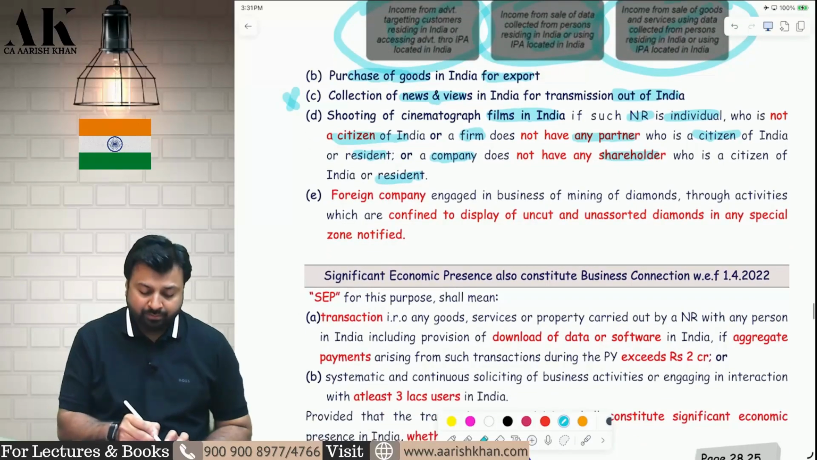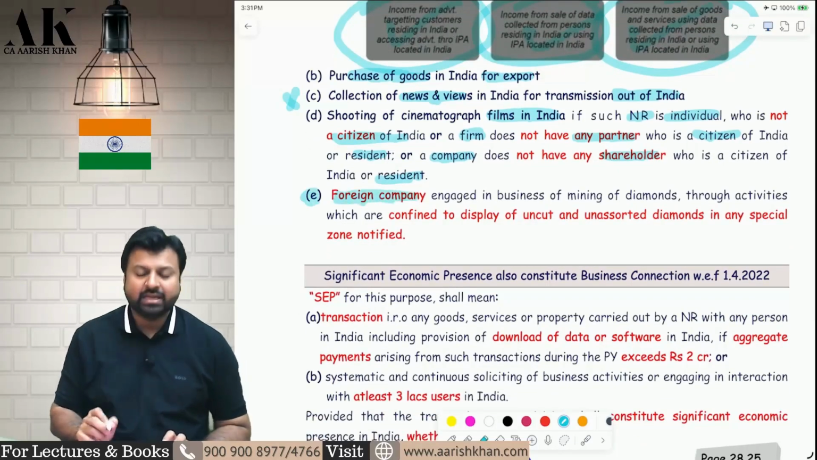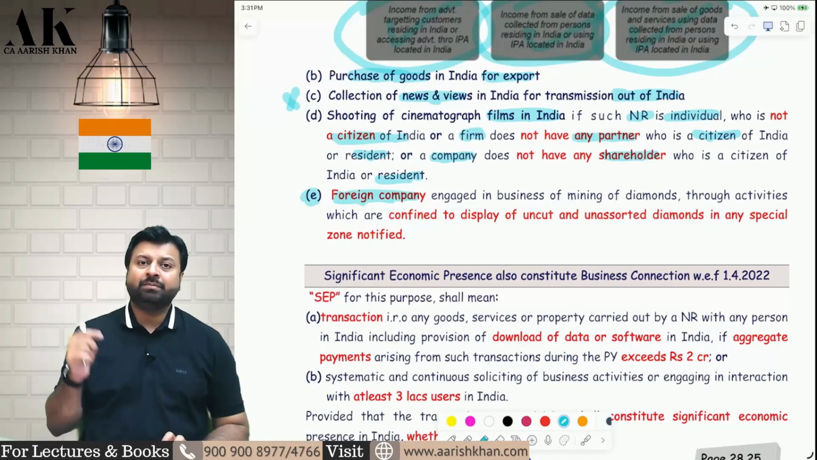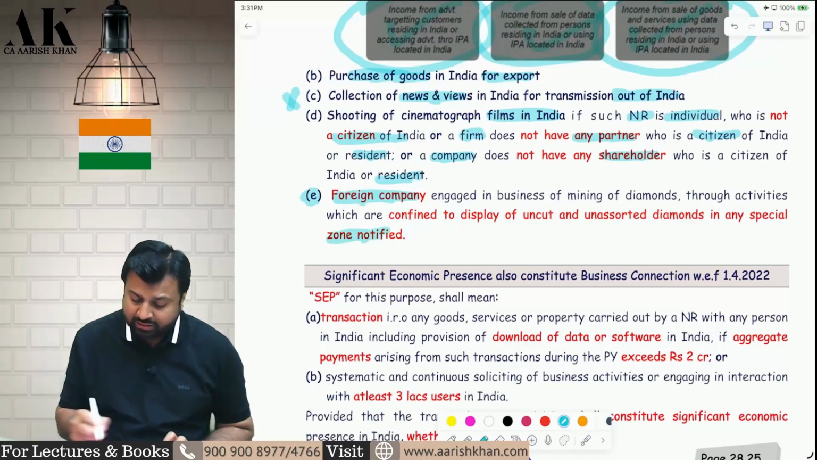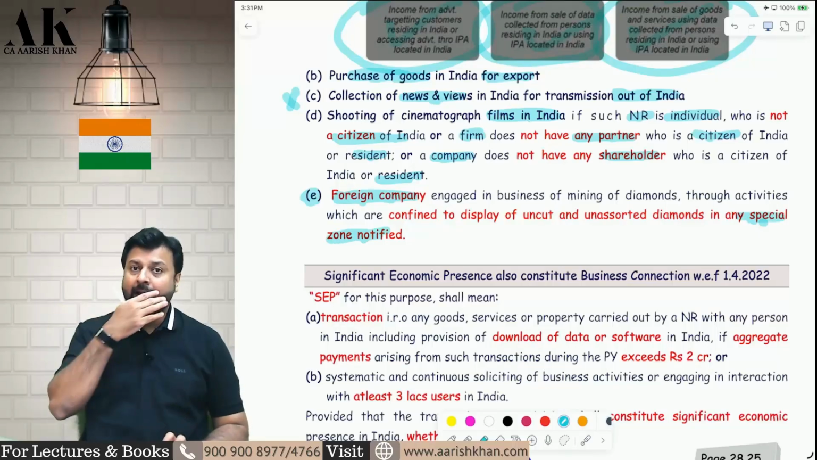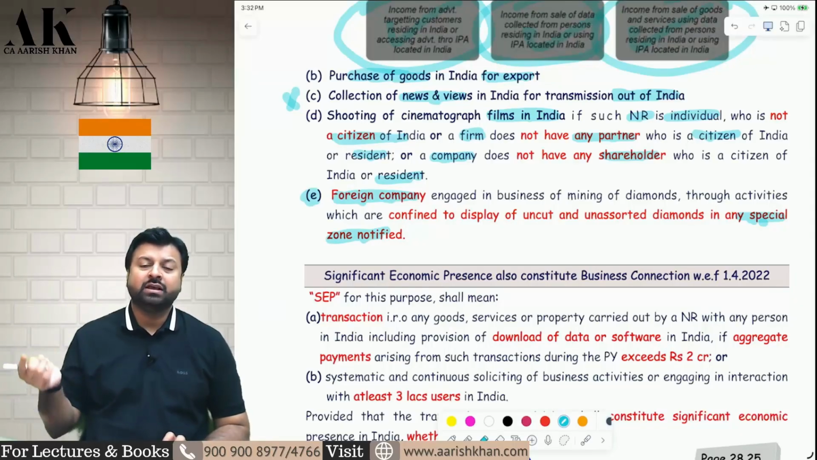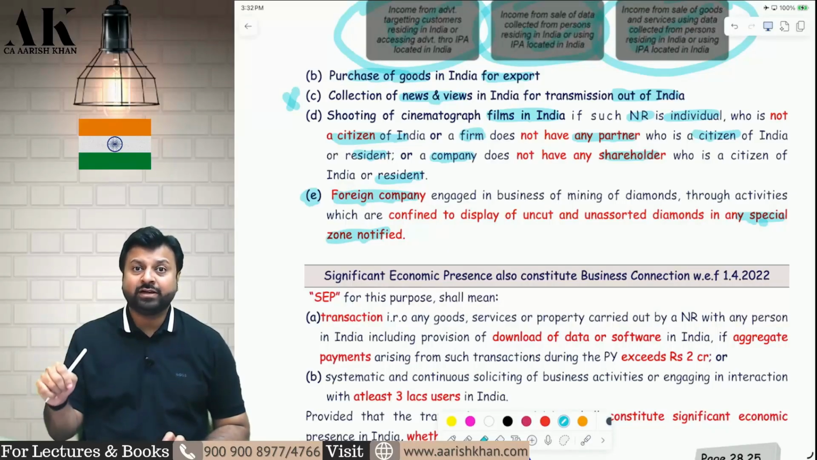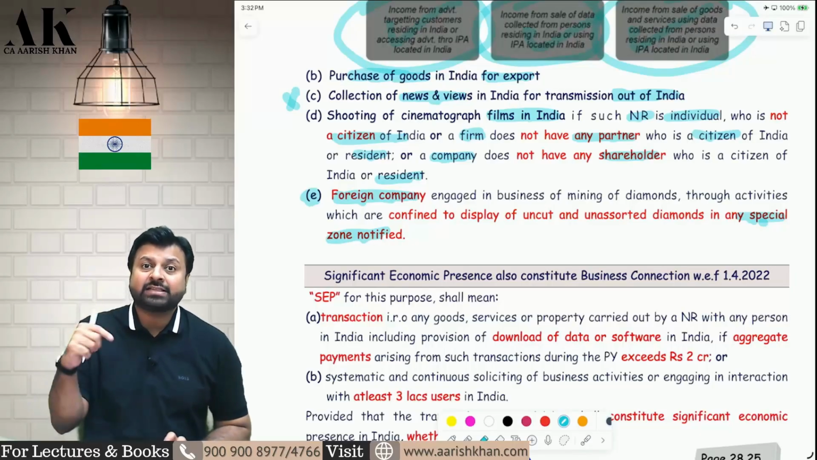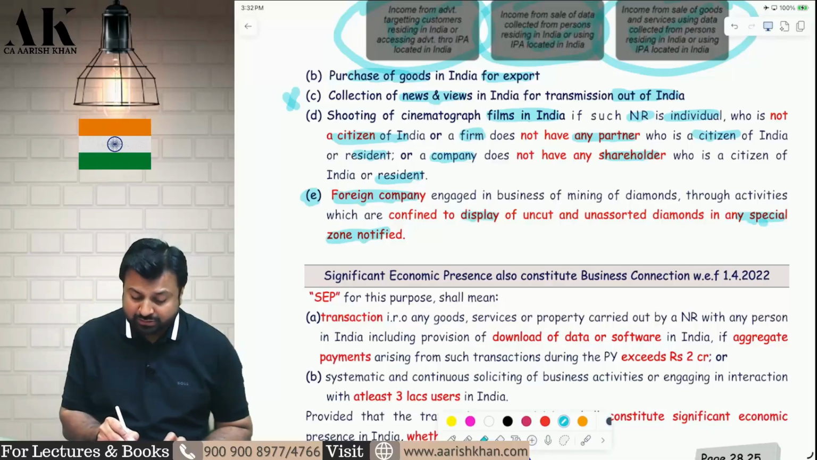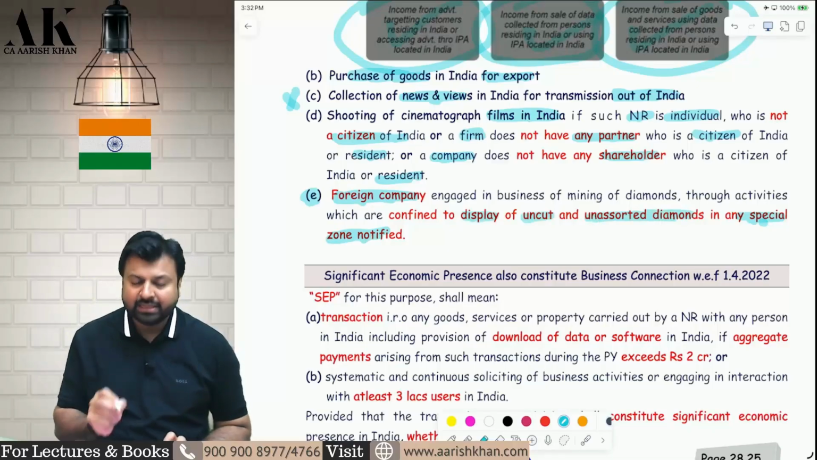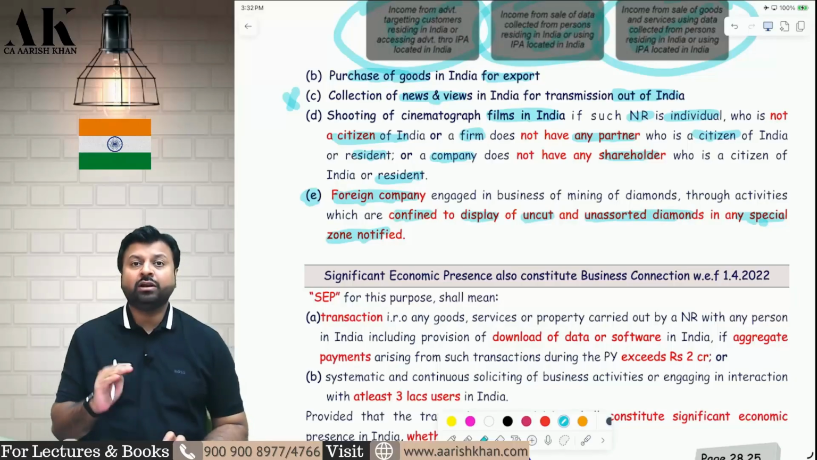And last but not least, point number E is only for foreign companies. It is not for all non-residents. A foreign company coming to a special notified zone. Where is the special notified zone? It is in Gujarat, in Surat, Bharat Diamond Bourse, and it is also in Mumbai. I have told you, Bharat Diamond Bourse. It is a market for uncut and unpolished diamonds. So if a foreign company is coming to India in the special notified zone to just display its uncut and unpolished diamonds, and the activity is confined to only display, then that is not deemed income. That is not subject to tax.